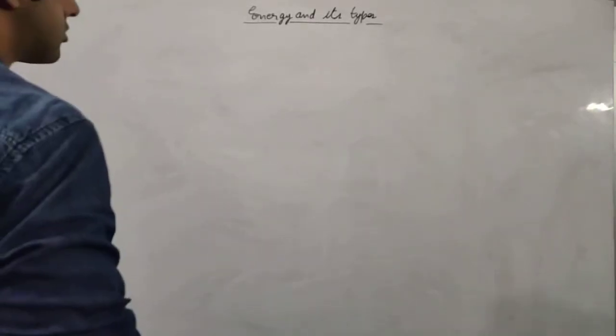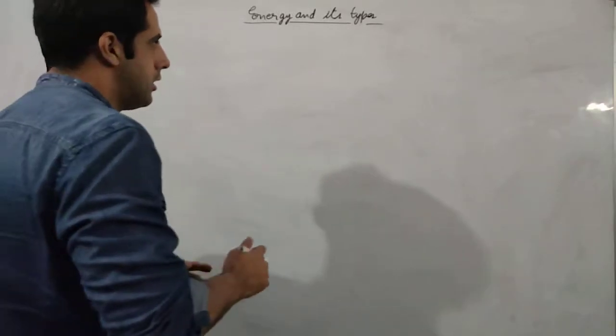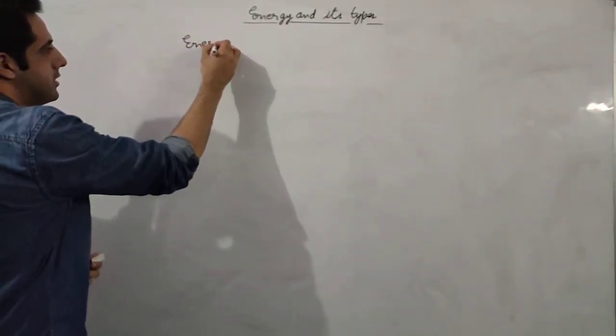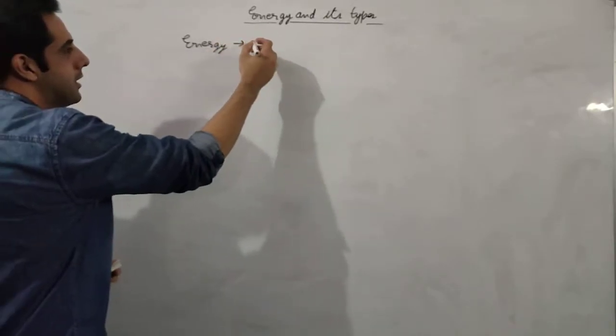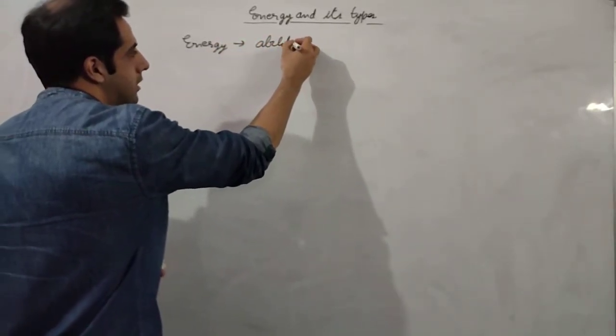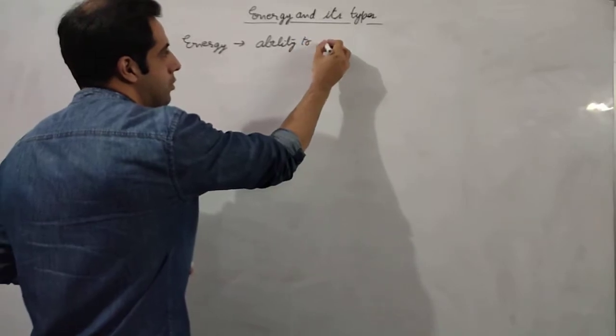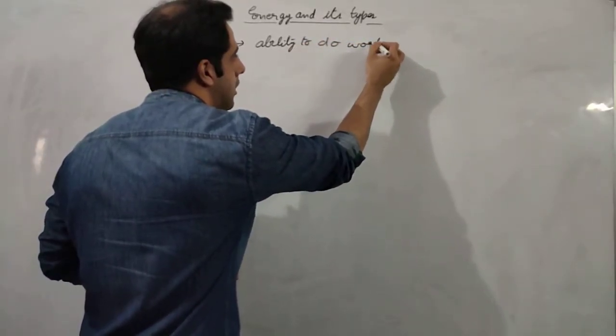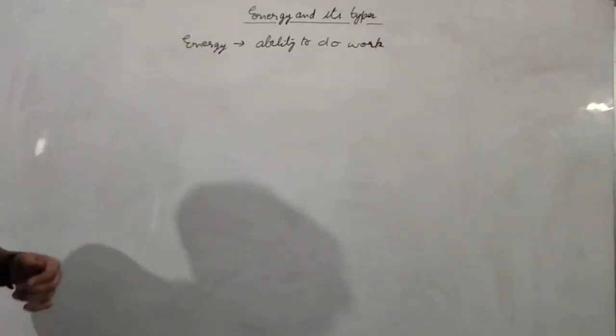Let us start with the next topic, energy and its types. So first let us define energy. In your junior classes, for many years, you have been studying that energy is the ability to do work. This is a general definition that you will find in every book. Energy is the ability to do work.